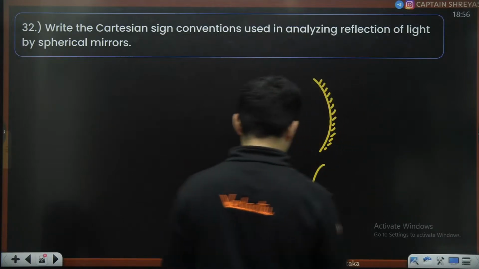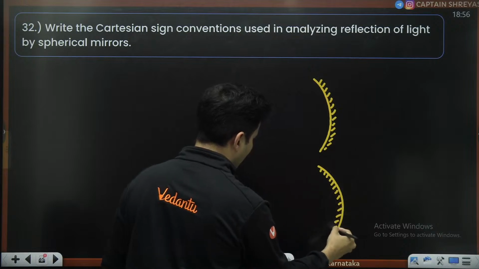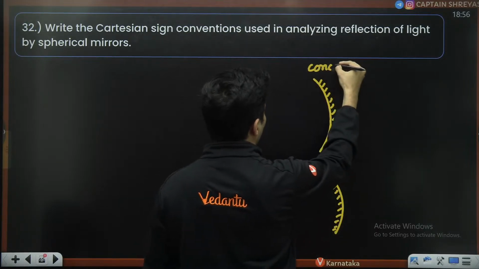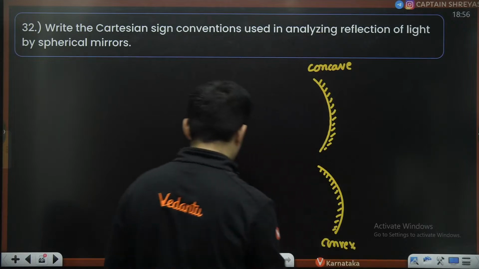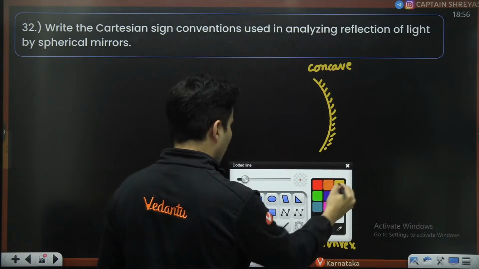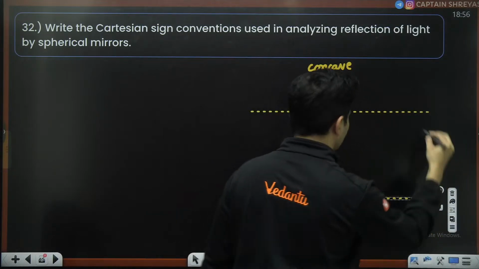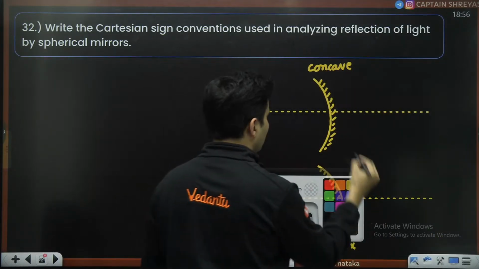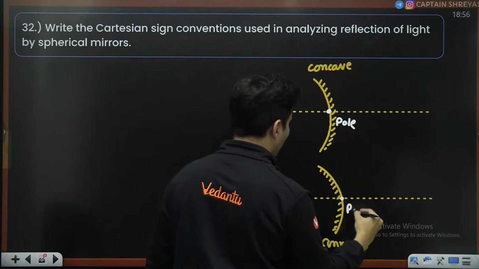You can also show something like this. So you can say this is a concave mirror, this is your convex mirror. You can also draw your principal axis. Yes, this is your principal axis. This is your pole.